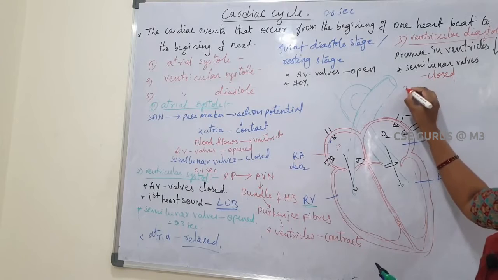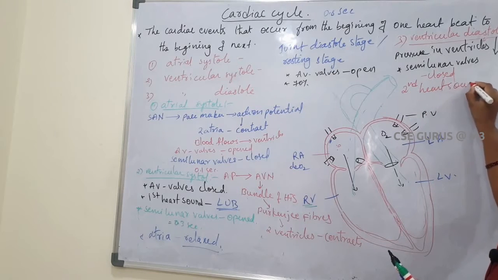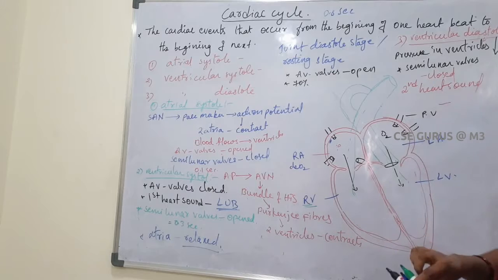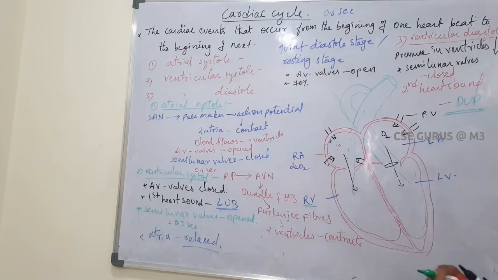As a result, the second heart sound is produced, that is called dub. That sound is called dub. The second heart sound is produced. Okay. So the semilunar valves get closed.